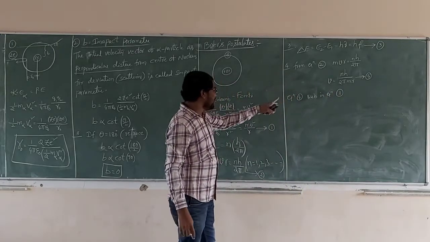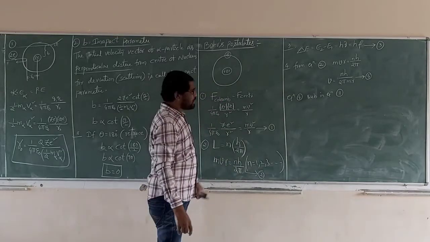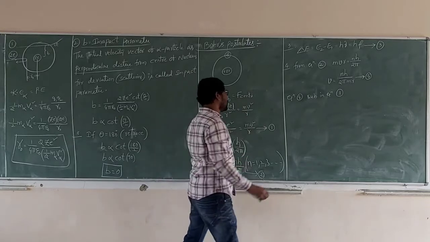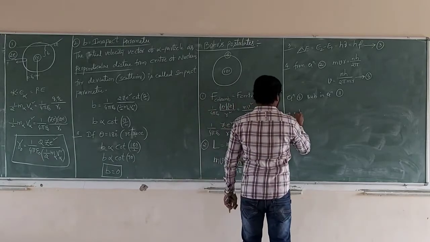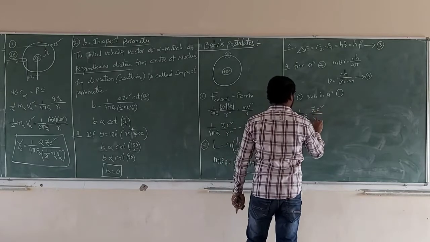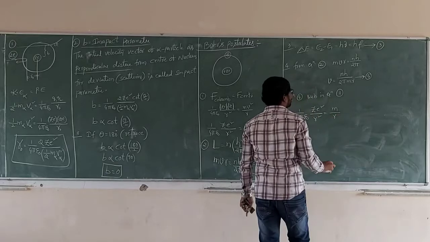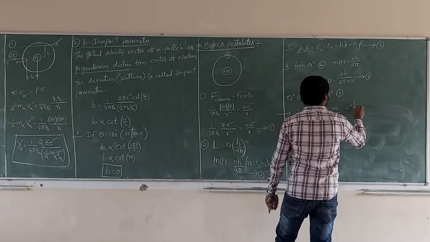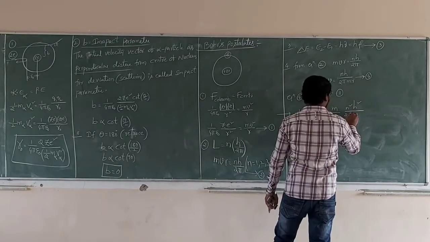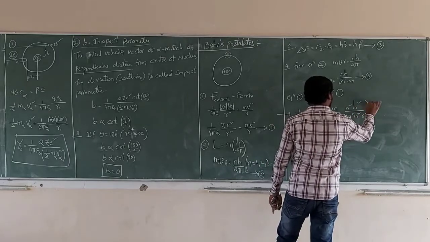From equation 2, mvr is equal to nh by 2 pi, v is separated, and that v is substituted in equation 1. Now what do we get? 1 by 4 pi epsilon naught Z e square by r square is equal to m by r times v square, which is n square h square by 4 pi square m square r square.